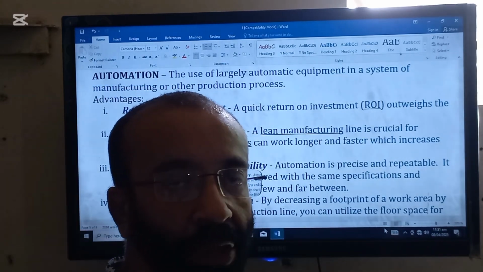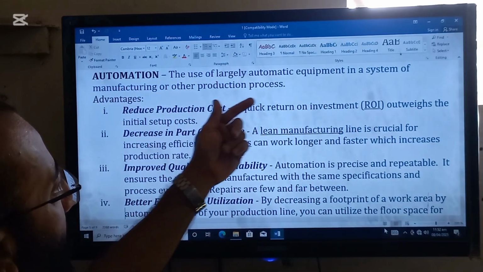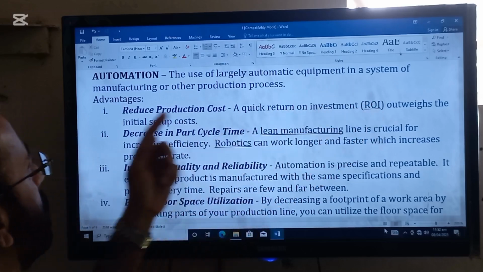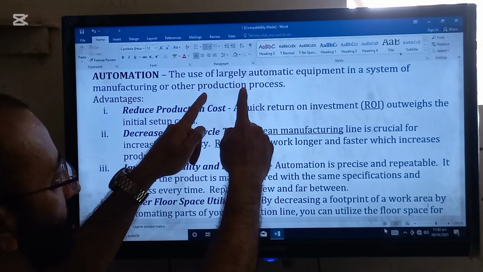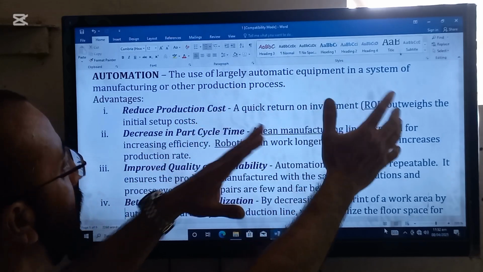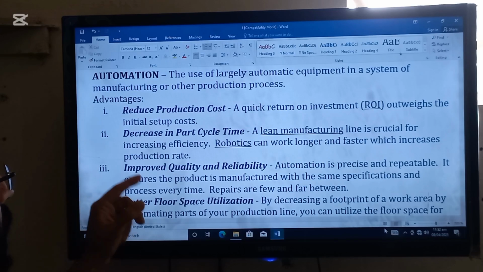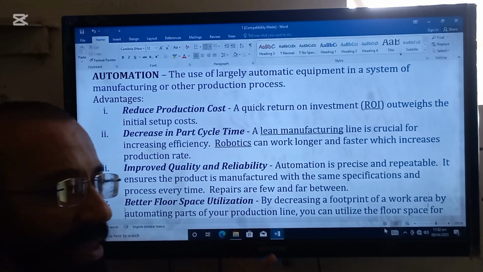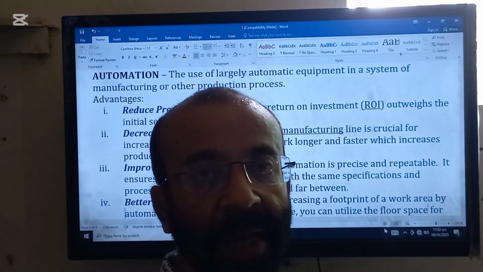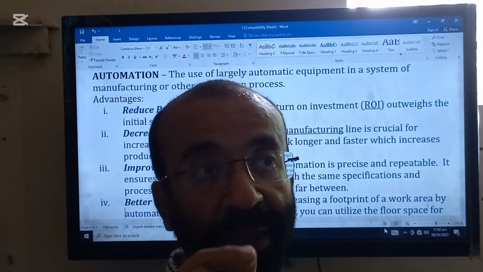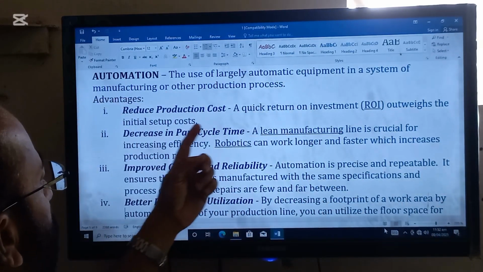Okay, students, the next topic which is going to start is automation. The use of largely automatic equipment in a system of manufacturing or other production process, this is called automation. So the advantages are reduced production cost, because when automatic machines are used, fewer persons are required, work will be faster, things will be made faster, so there will be lower production cost.